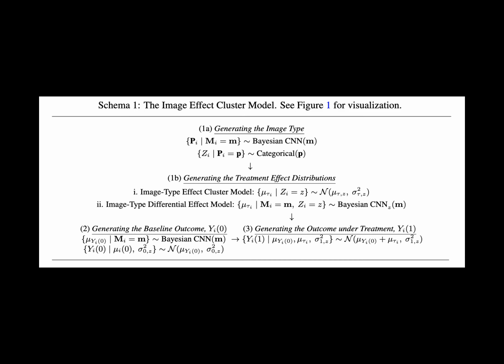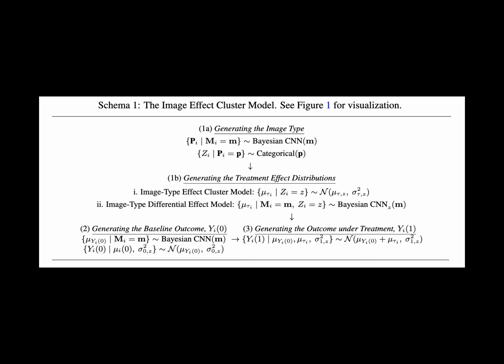Let F sub cluster of hat tau of m, an element of the set containing 1, 2, to K, denote a cluster labeling function determined by the output of hat tau, which partitions the space of effect sizes and, as a result, the space of images. C may be constructed by quantile binning of hat tau, or, as in our experiments, by K-means clustering.